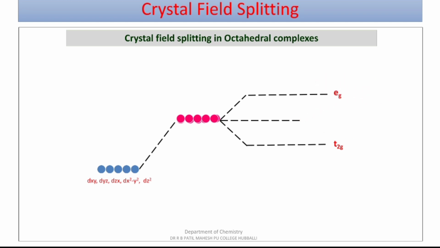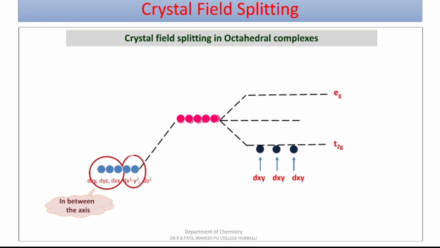The three orbitals dxy, dyz and dzx, which lie in between the axes while the ligand is approaching along the axes, are not much affected by the ligand and enter the lower available T2g level, whereas the other two orbitals, dx square minus y square and dz square, which are along the axes, are much affected by the ligand, as the ligand is approaching the central metal atom along the axes, and they move to the higher available Eg level.